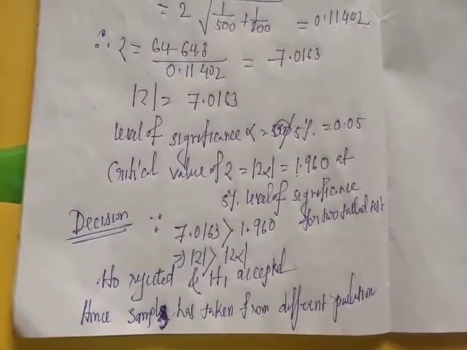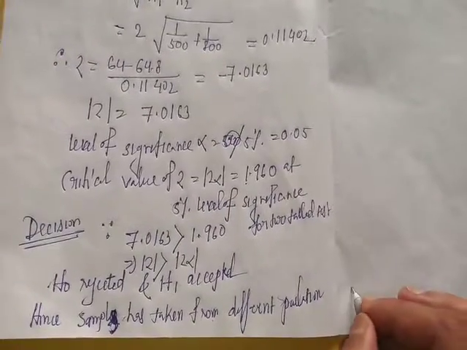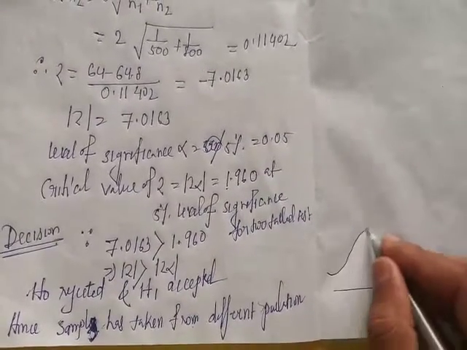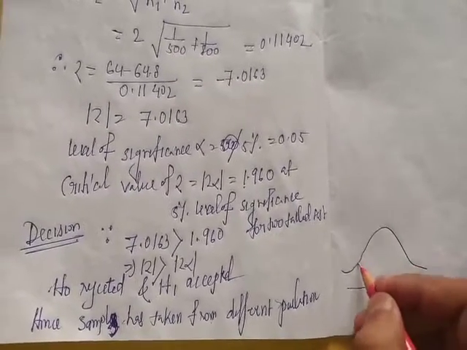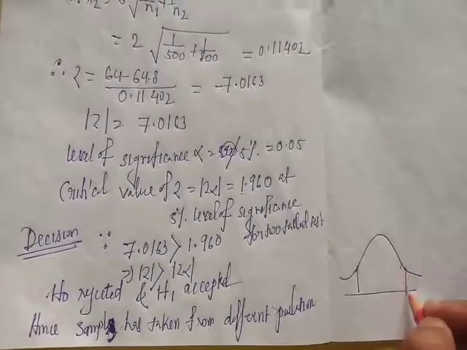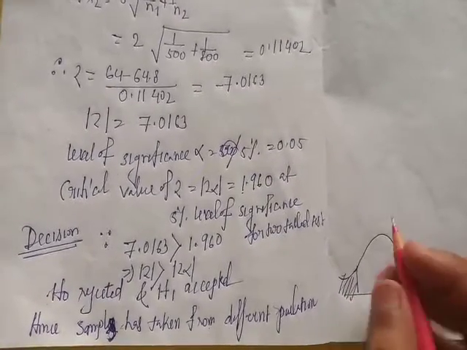Now we will draw this figure. This is for a two-tailed test, so error will occur on both sides. Here 5% level of significance, so alpha equal to 0.05.